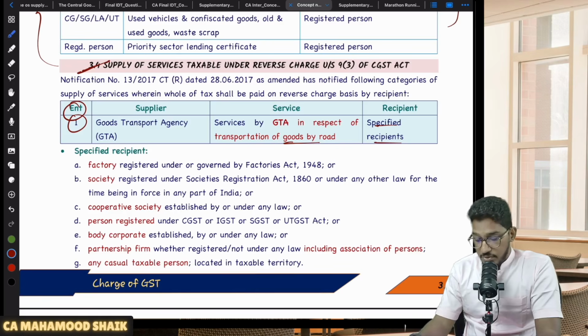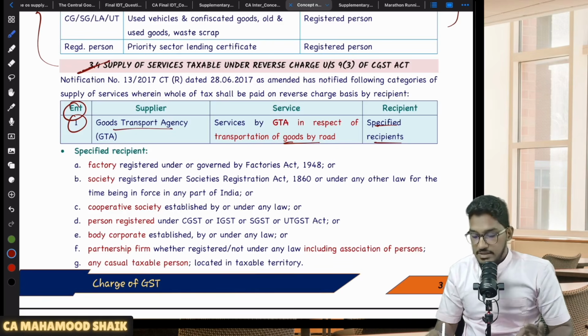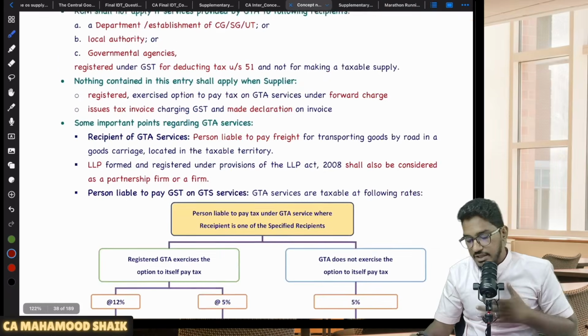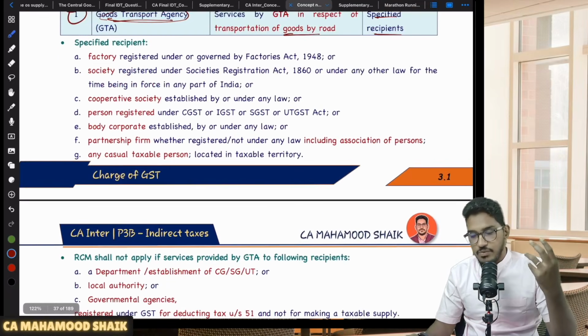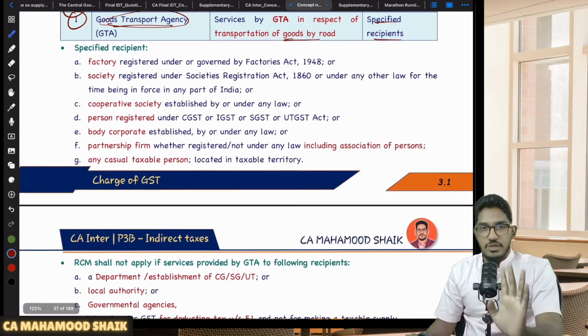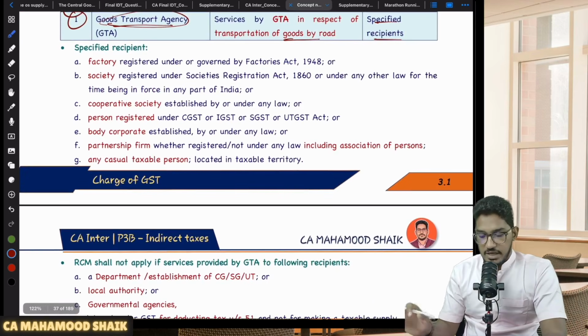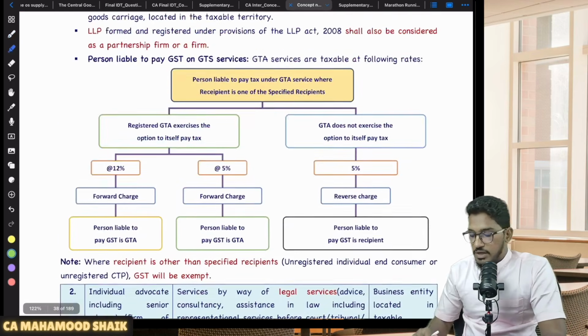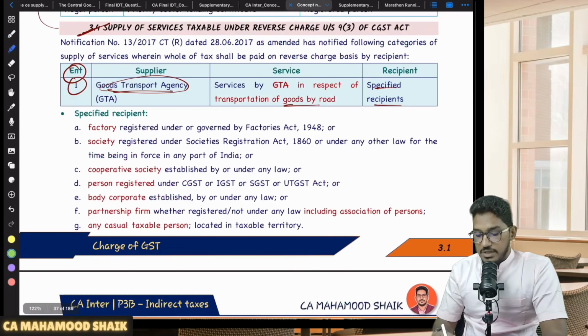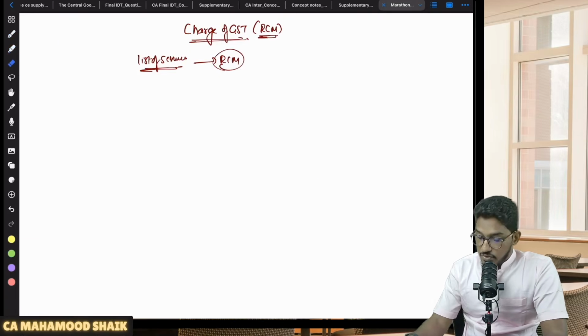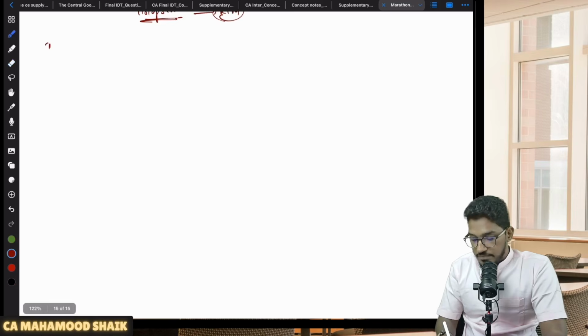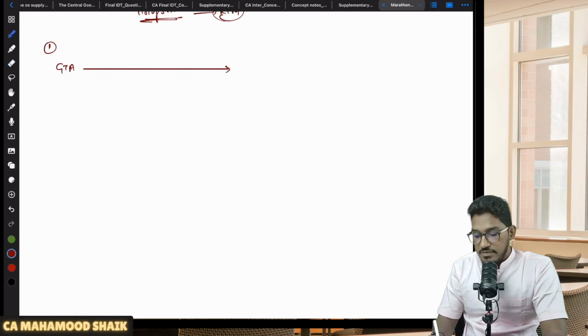So the services provided by a goods transport agency. Supplier is GTA. See, there are different categories of services. One by one, we will pick up each service and we will try to understand when RCM will become applicable, when RCM will not become applicable. So first category which I am taking up for discussion is GTA service provider. When RCM will become applicable, first supplier should be GTA. And what services are they providing? Services provided by way of transportation of goods. What service is covered under RCM?